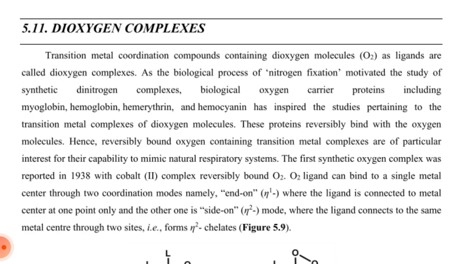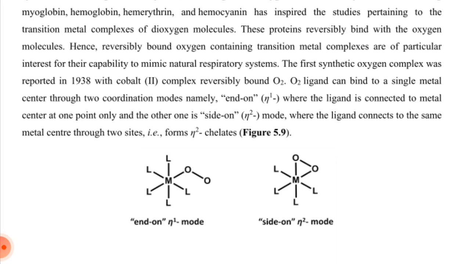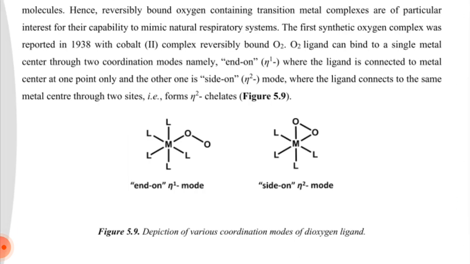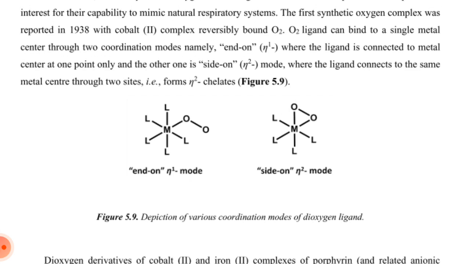biological oxygen carrier proteins including myoglobin, hemoglobin, hemerythrin, and hemocyanin have inspired studies of transition metal complexes of the dioxygen molecule. These proteins reversibly bind the oxygen molecule. Hence, transition metal complexes that reversibly bind oxygen are of particular interest for their ability to mimic the natural respiratory system. The first synthetic complex was reported in 1930, a cobalt-2 complex that reversibly bound oxygen.